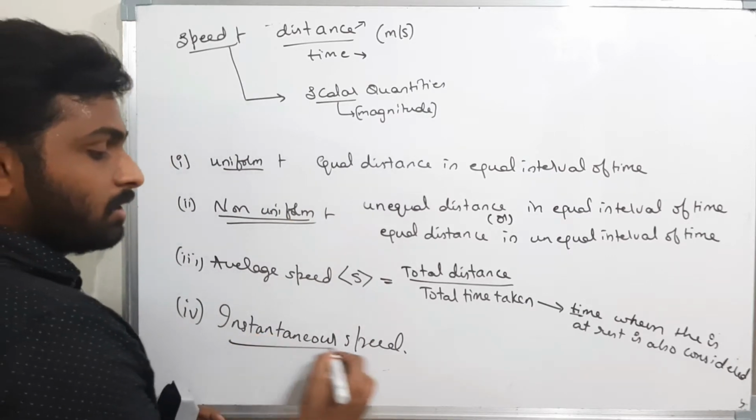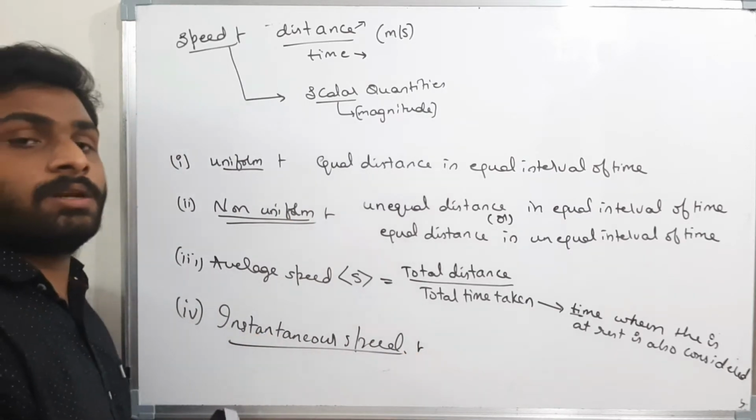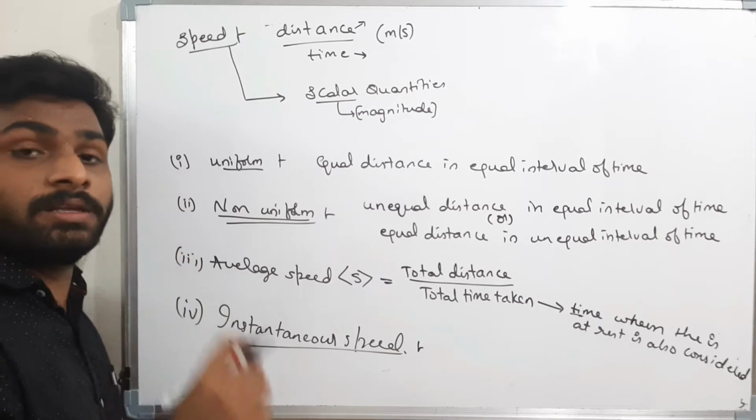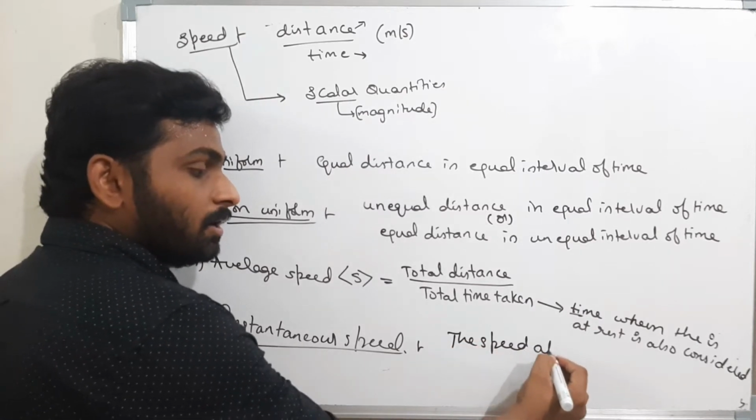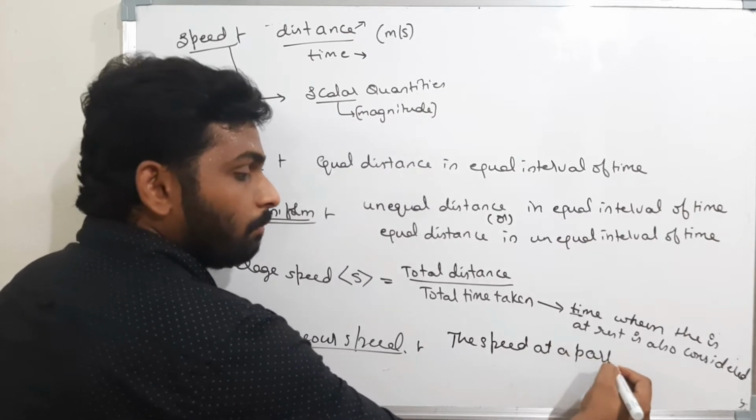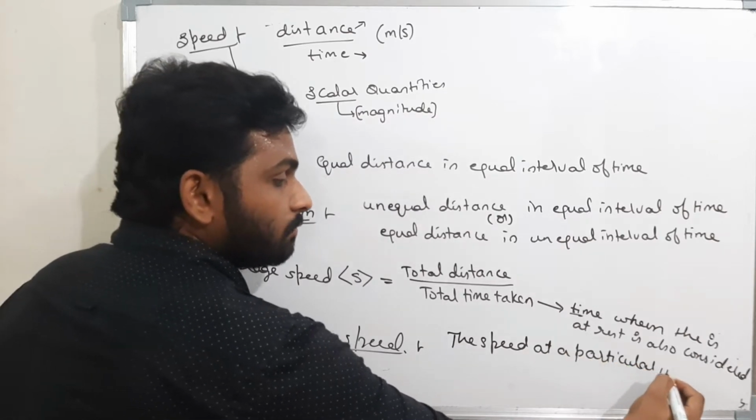Now, the last one, instantaneous speed. What is the meaning of instantaneous speed? By the name itself we can say, instantaneous means the speed at a particular instant.